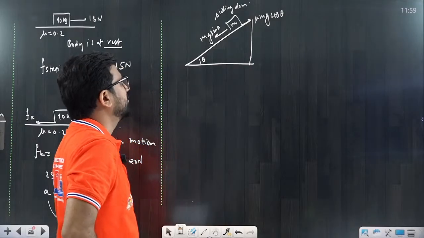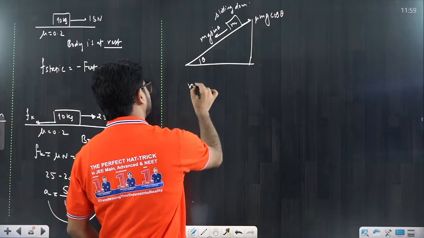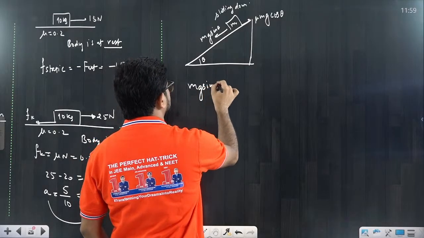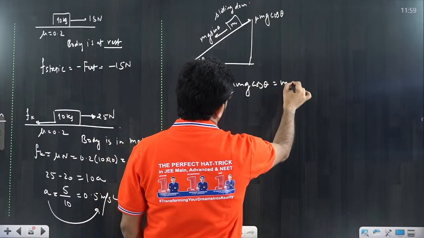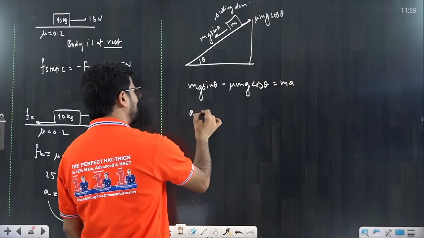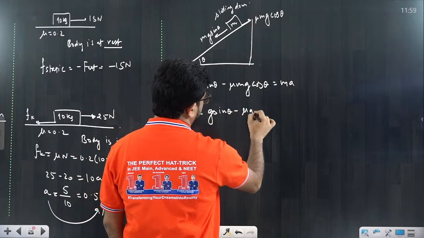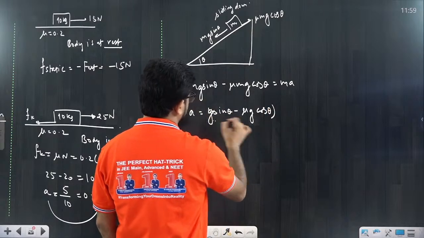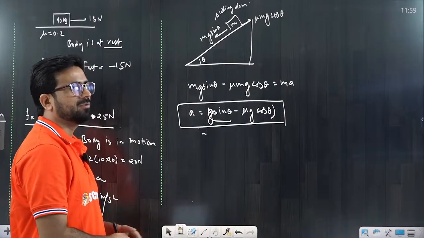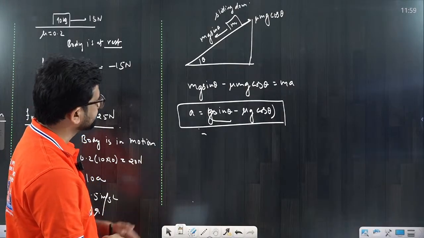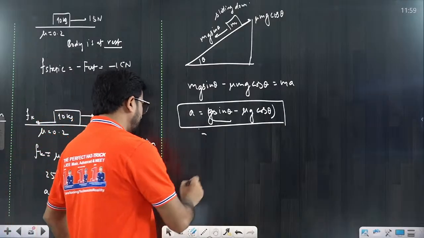Very simple: whichever force is bigger, and here mg sin theta is bigger. So you will say mg sin theta minus mu mg cos theta is equal to m into A. A is equal to g sin theta minus mu g cos theta. That we have to understand. Now try to understand it. This type of question can come to you for the acceleration. One more thing I am telling you.